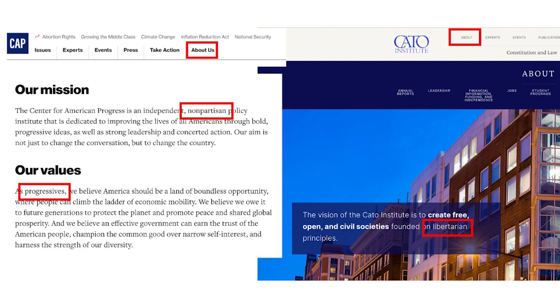Remember to look beyond just the first description, though. You can see that CAP describes itself as nonpartisan. This is true, they're not affiliated with a political party, but nonpartisan doesn't mean apolitical. Just because a think tank has an agenda doesn't mean they don't produce credible research. Just be aware of what the agenda behind this research is. And even when there isn't a specific agenda behind think tank content, it can still be representing the perspective of the author rather than an effort at unbiased analysis.